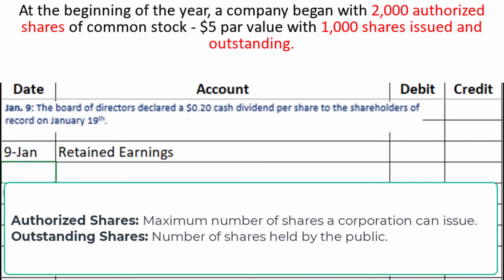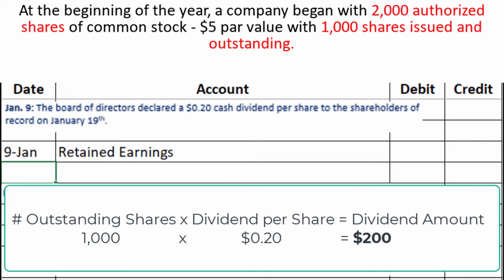To find the amount of the dividend, we take the number of outstanding shares, 1,000 in this case, and multiply by the cash dividend per share, which is 20 cents. When we multiply those two numbers together, we get $200. So that's going to be our debit to retained earnings. Now the credit that goes along with this debit is going to be common dividend payable, which is a liability account that represents the dividend owed to the shareholders. And that's also going to be for $200.